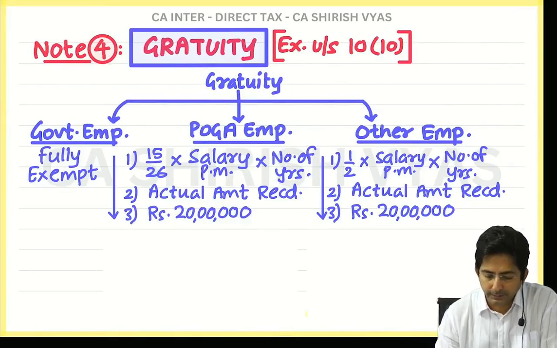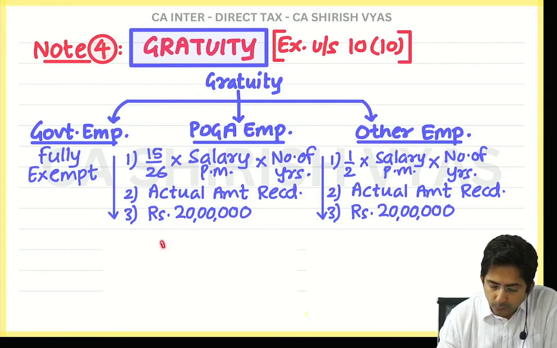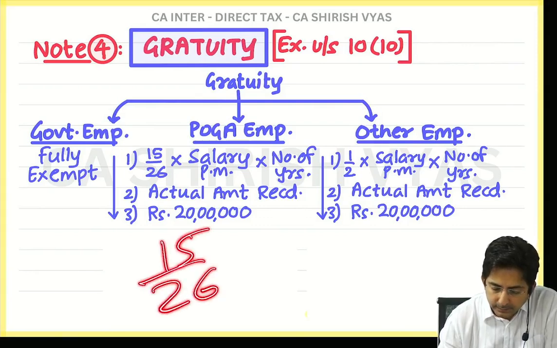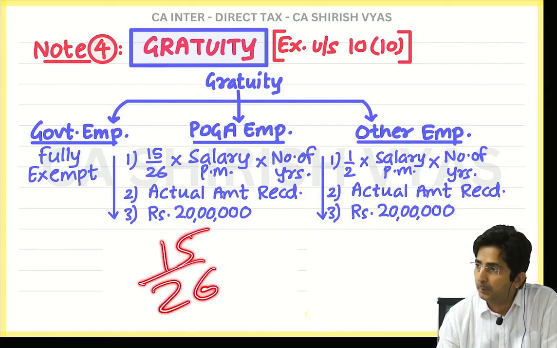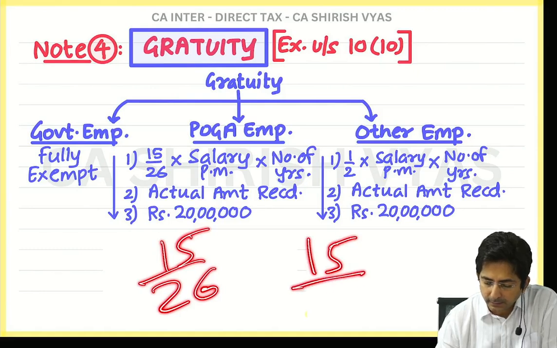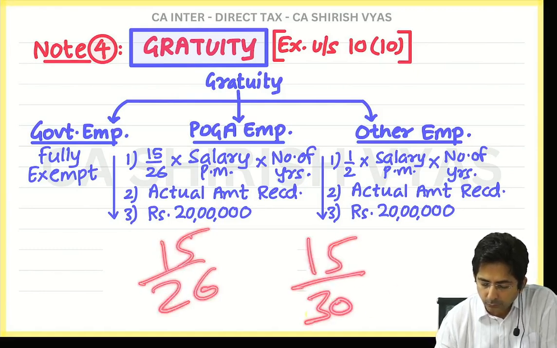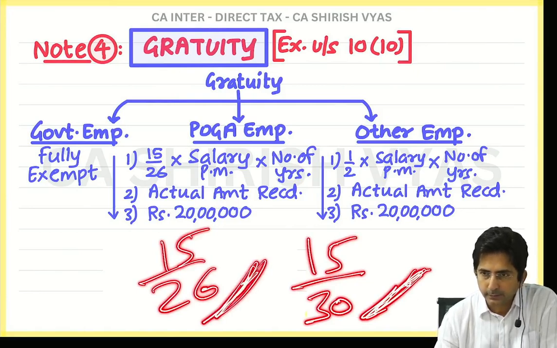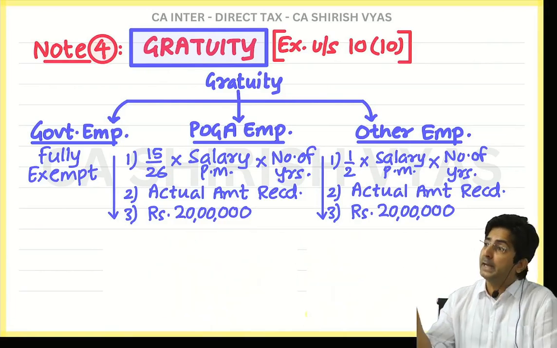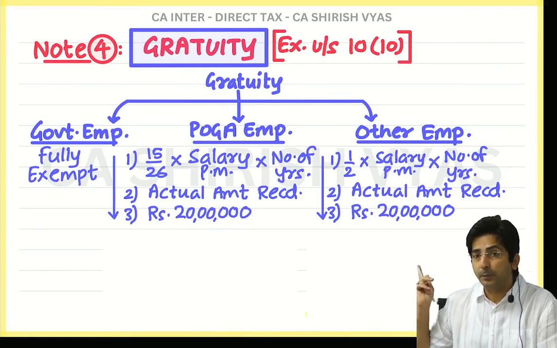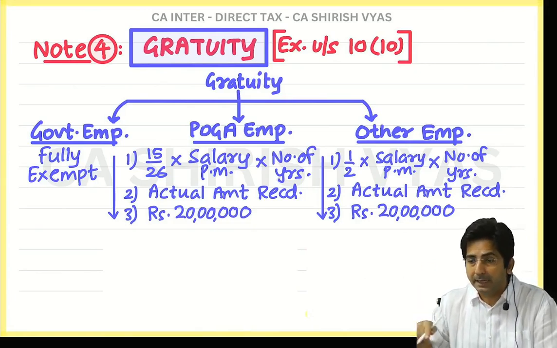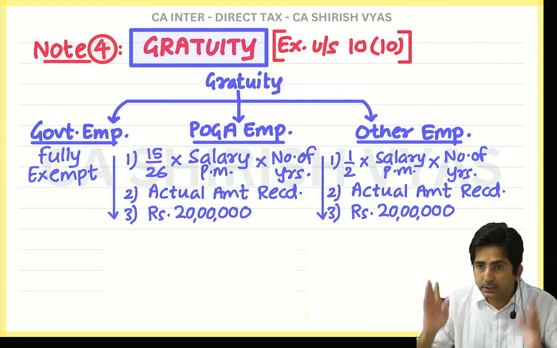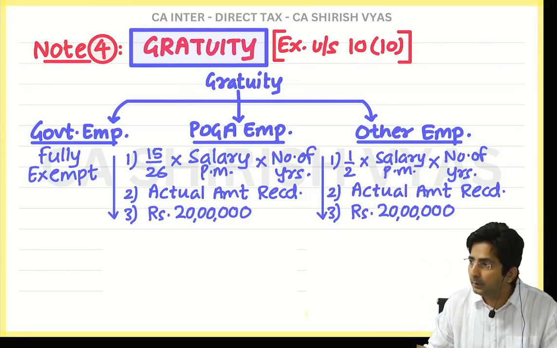You know why? Because see, it is POGA who treats 1 month as 26 days. But generally public treat 1 month as 30 days. So tell me, if you treat 1 month as 30 days, so 15 by 30 instead of 15 by 26 will make it half only. See, it is the thinking of Payment of Gratuity Act that 1 month should be treated as 26 days. But that is in Payment of Gratuity Act. What is the general mentality? 1 month is of 30 days.